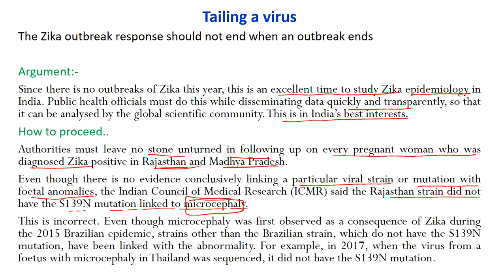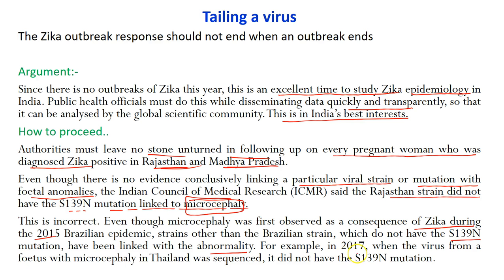This is incorrect. Even though microcephaly was first observed as a consequence of Zika during the 2015 Brazilian epidemic, strains other than the Brazilian strain, which do not have the S139N mutation, have been linked with the abnormality. So if you're saying that this was the first time it was found in Brazil, and that's why it is related to those strains of Brazil, so India does not have that link, then one must understand that other mutations are also linked with microcephaly. So we need to study. So he has given an example also.